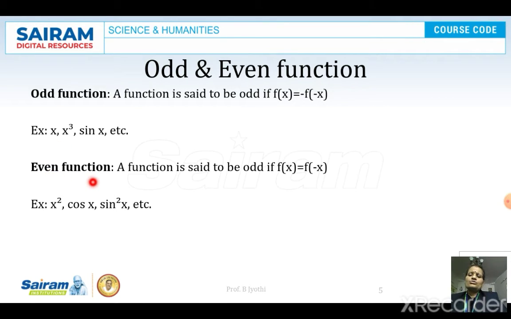Similarly, a function is said to be even if f of x is equal to f of minus x. Examples are x square, cos x, sin square x, etc. These are all even functions.